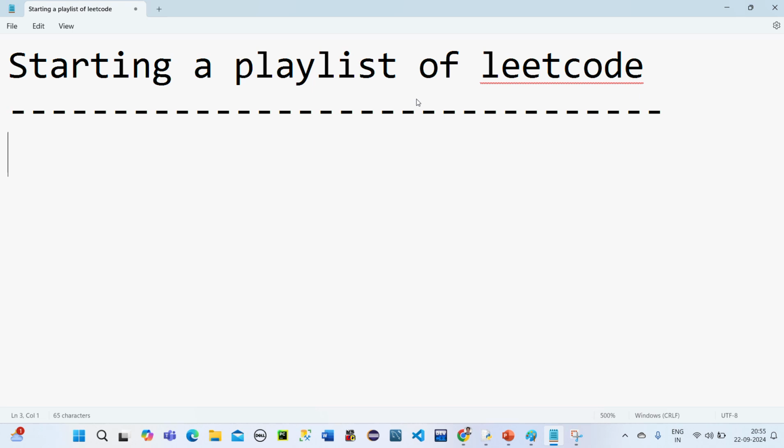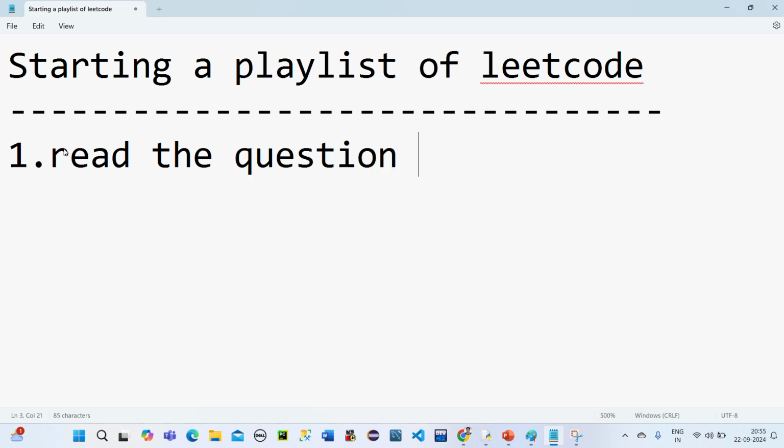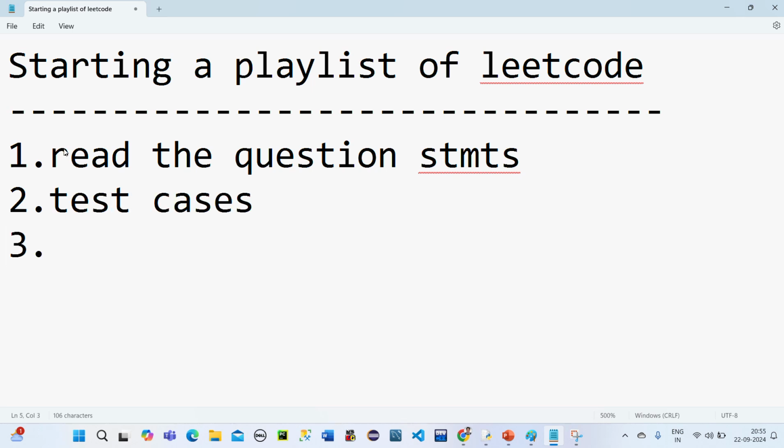Why I am choosing this playlist is that everything in the LeetCode problems we are going to see in detail. The first step is we will read the question. I know it is in paragraph statements. The second is after reading that, we'll understand it and go with the test cases. The third is we'll try to apply some logic and see if it's helpful.